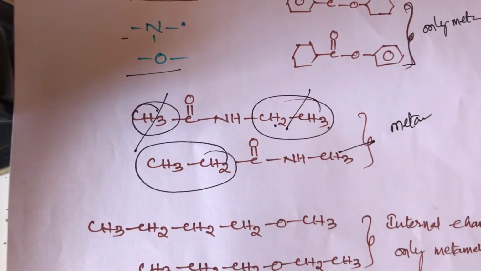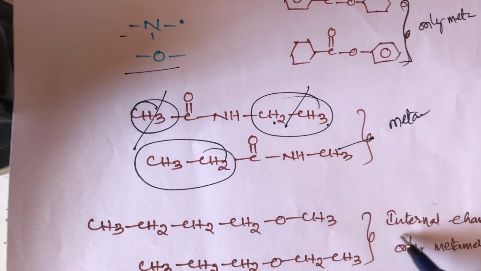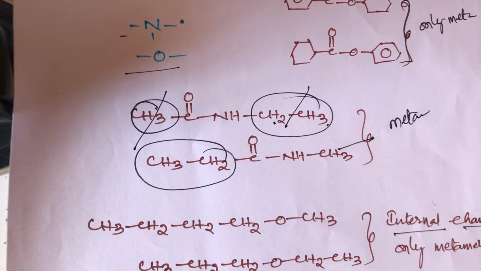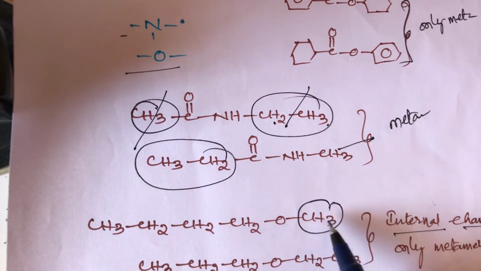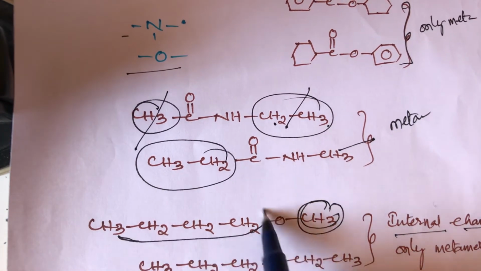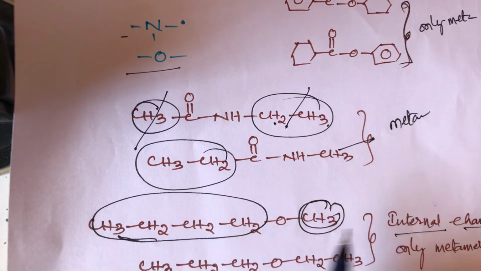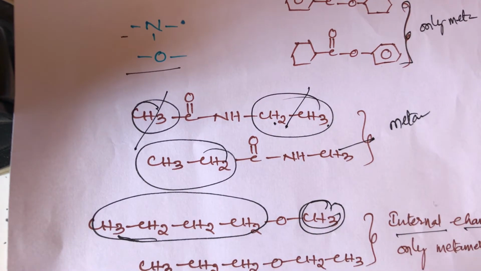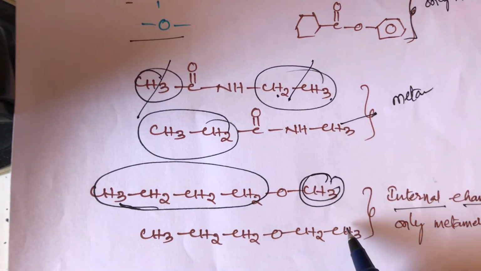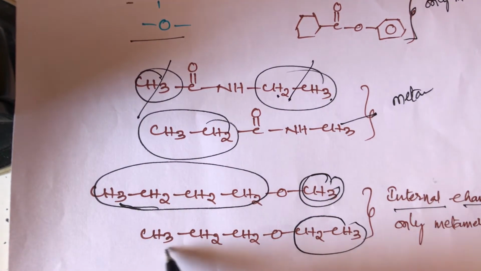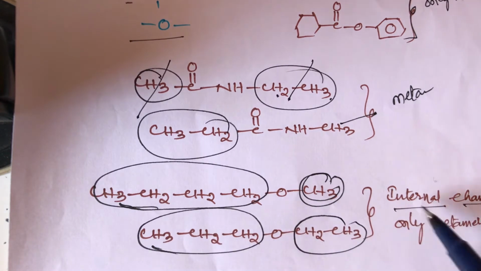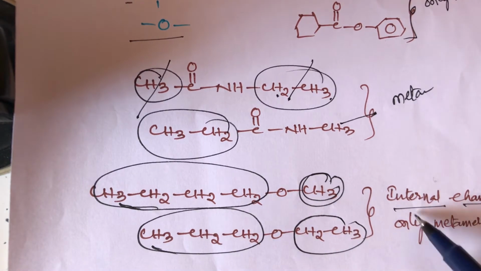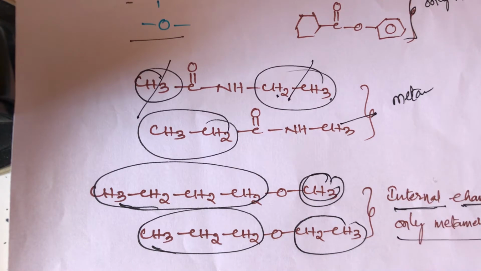Another example is internal change and intra unit change. It is also important, students. In metamers, different alkyl groups are attached to the same functional group. Take another example: one is methyl butyl ether, with a methyl group on the right side and a butyl group on the left side. The second structure has an ethyl group on the right side and a propyl group on the left side. Both are internal change metamers.